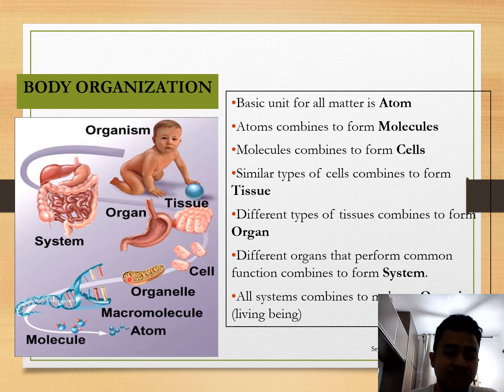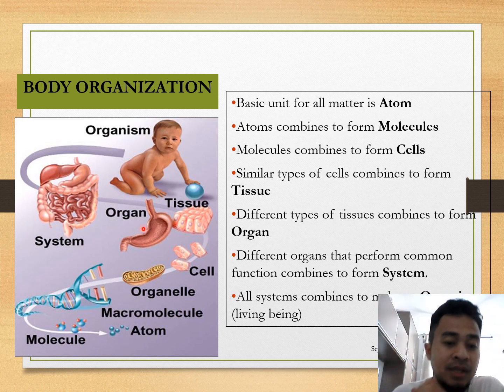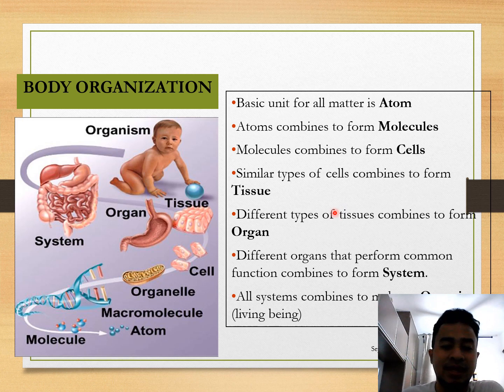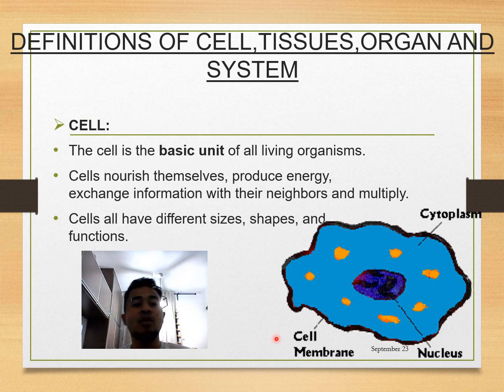But for this part we have small molecules, okay, that pair up together to become macromolecules. This structure can further become organelles that make up a cell, and then cells become tissue. Okay, multiple layers of tissue will become an organ, which all of them have their own function. Okay, lastly will be the organization of a system, and it becomes an organism. All right, so we will go through all of this later. All right, these systems combined make a complete living being.